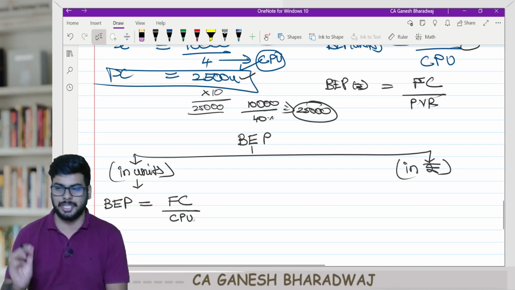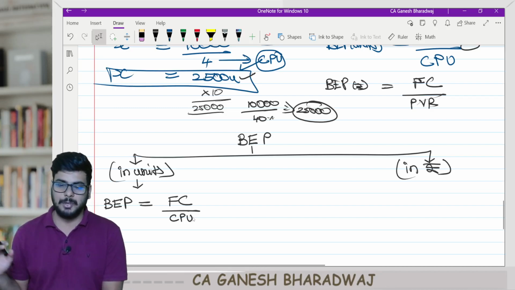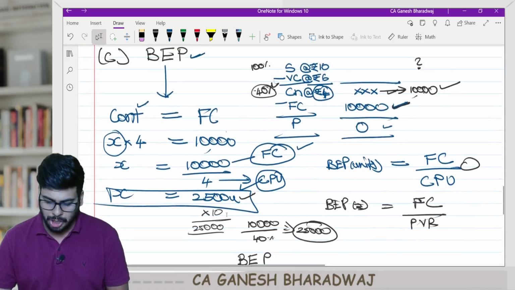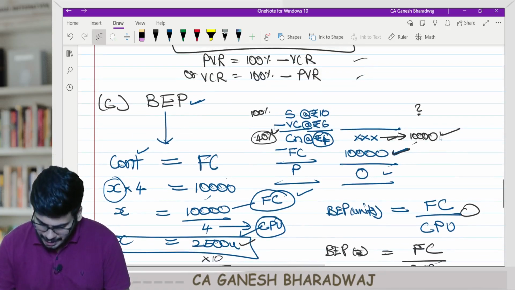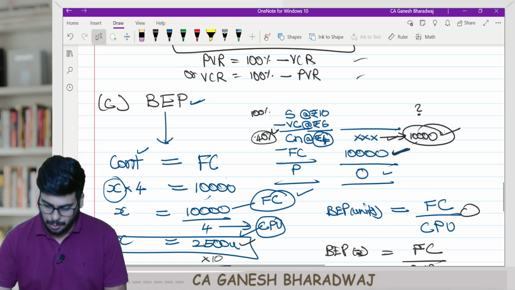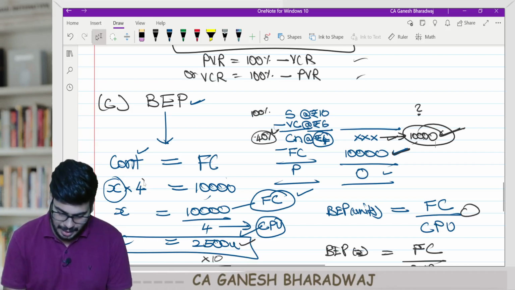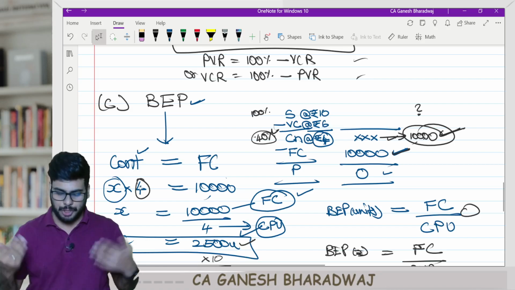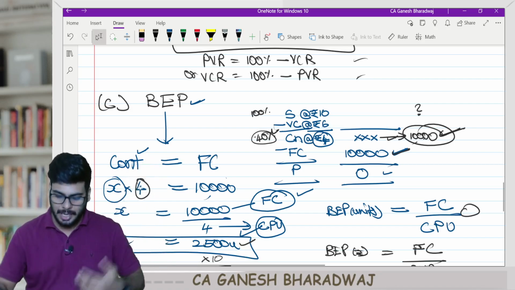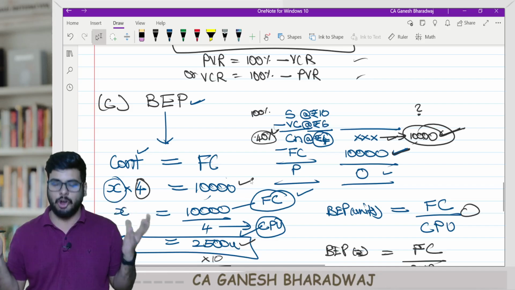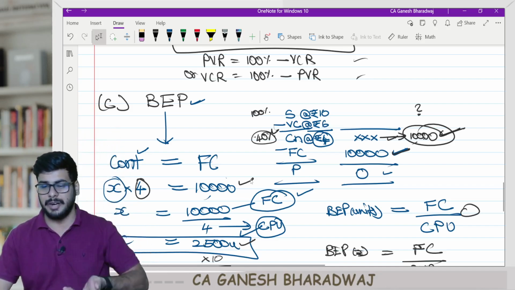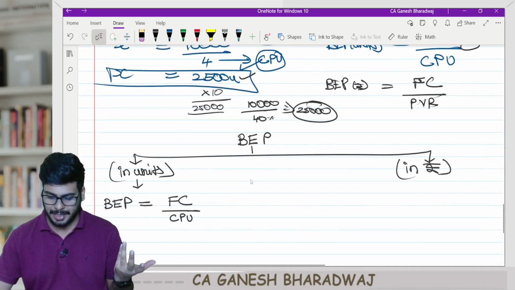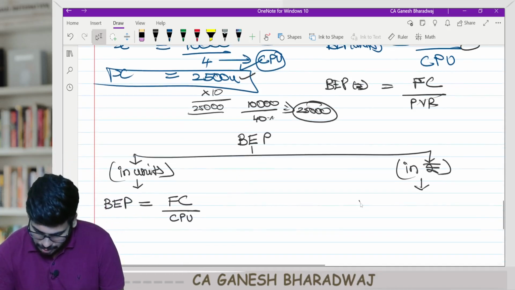For our classroom discussion, we will use the word CPU. CPU means contribution per unit. The logic is very simple. I need to earn a contribution that is equal to fixed cost. Every time I sell a product, I earn 4 rupees of contribution per unit. How many units should I sell to arrive at a contribution of 10,000 rupees? Fixed cost divided by contribution per unit. Clear with this, guys?